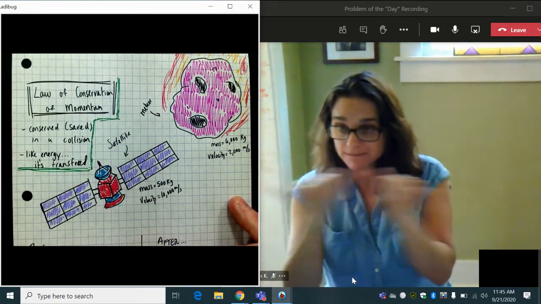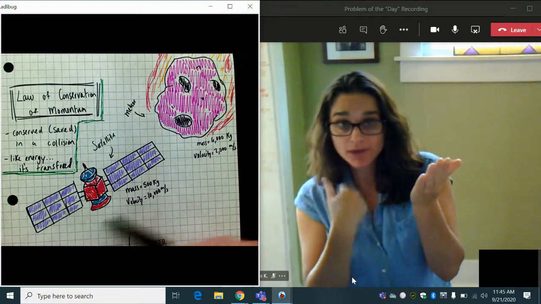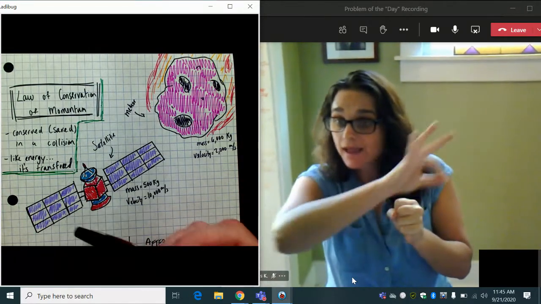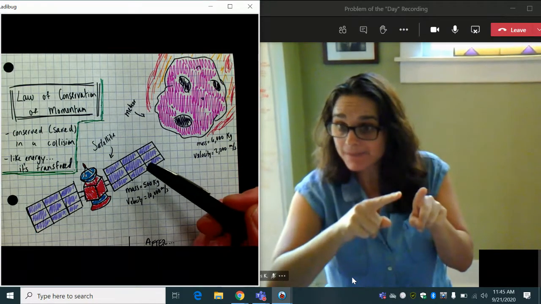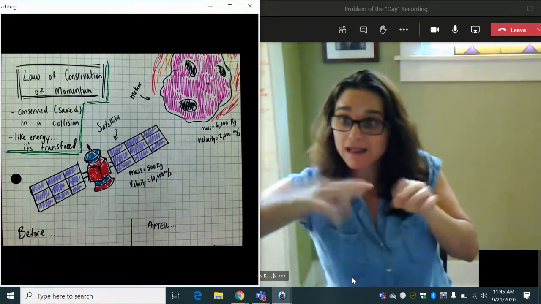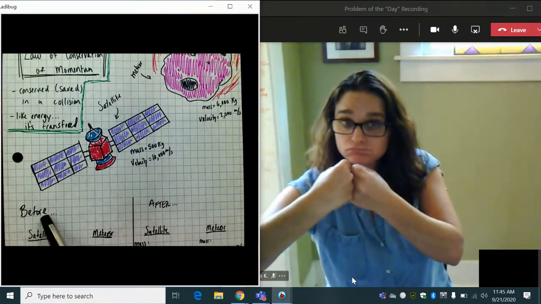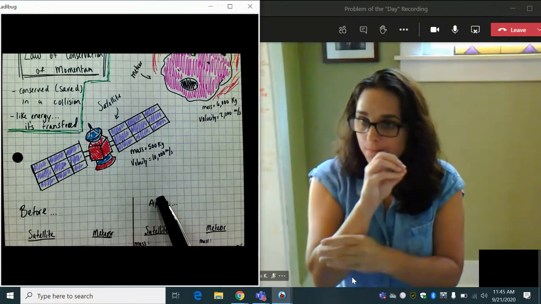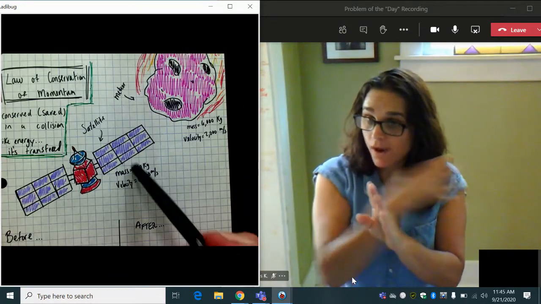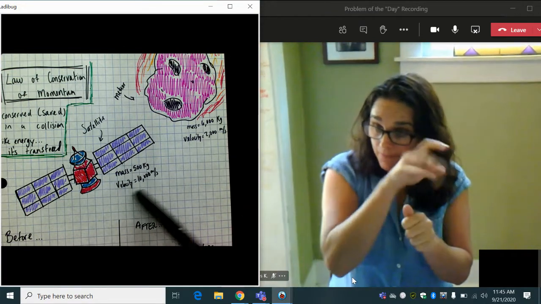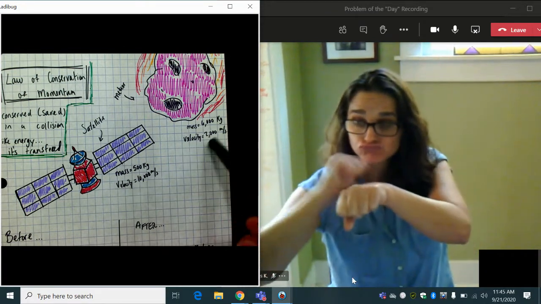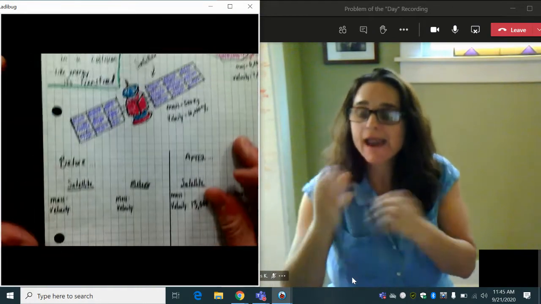So here we have an example where a satellite is orbiting planet Earth and a meteor crashes into our satellite. We're going to take a look at the momentum before and after the collision. I give you some information here, like the mass of the satellite and the meteor, and the starting velocities, or speeds. So let's try to calculate this.